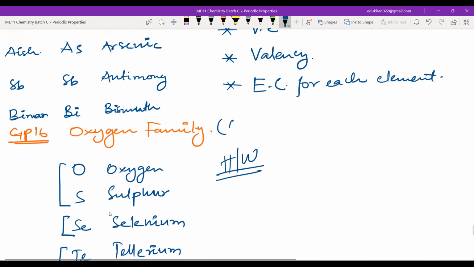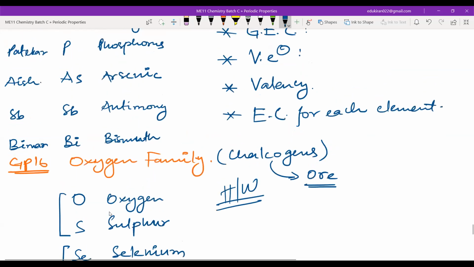These are known as chalcogens. Chalco means ore. Most of the ores that you will find are with oxygen and sulfur. Oxygen and sulfur will have most of the ores.